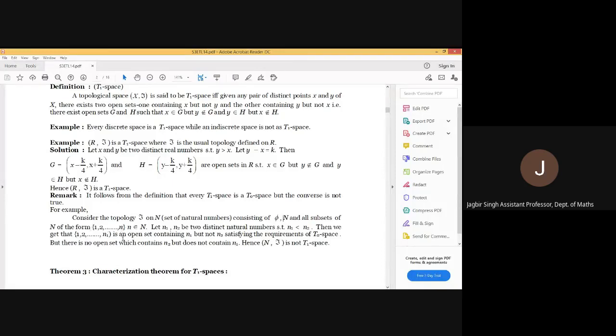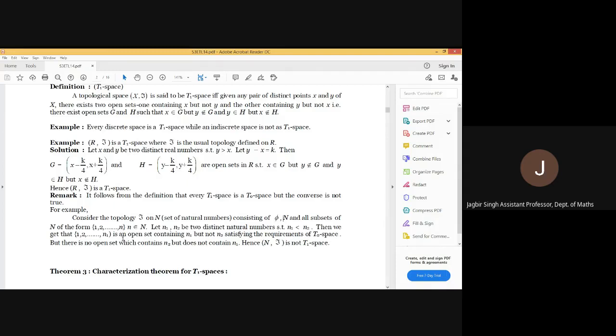Means singleton 1 is there, 1, 2 is there, 1, 2, 3 is there, 1, 2, 3, 4 is there, and so on. Means every set which starts from 1 and ends at any number is present in this topology. Okay, it is a topology. You can prove it.